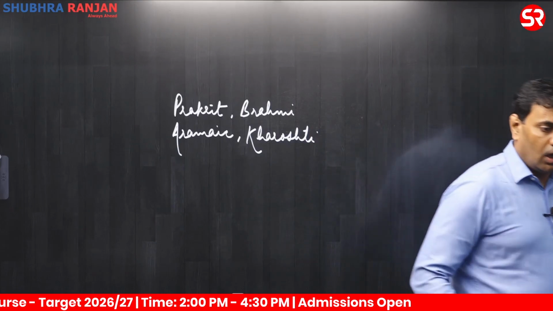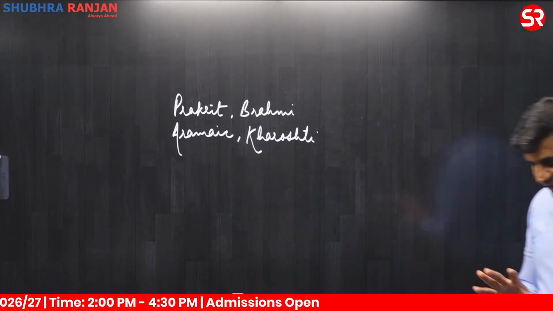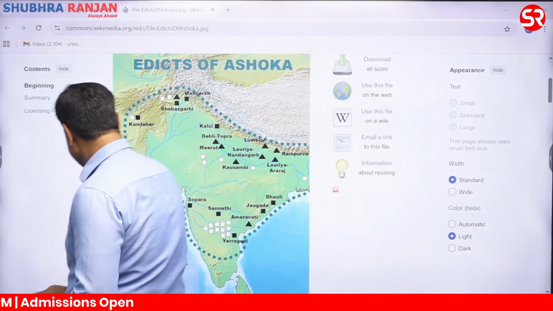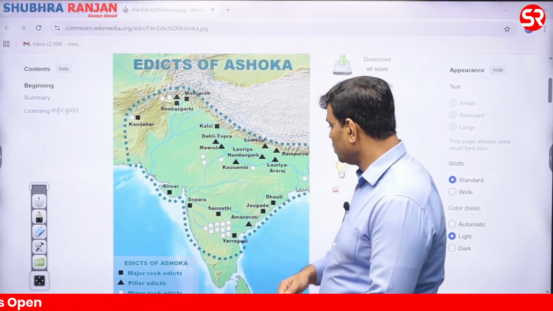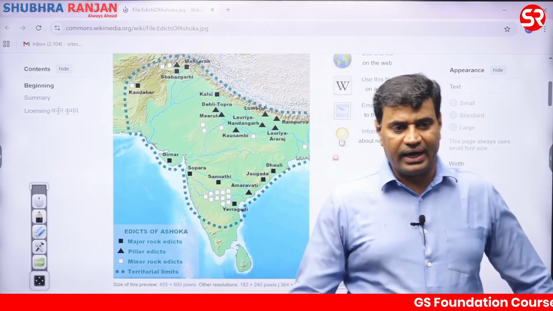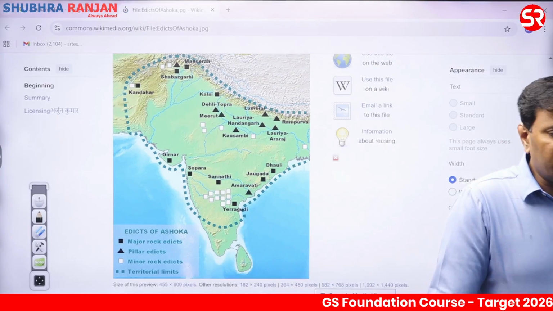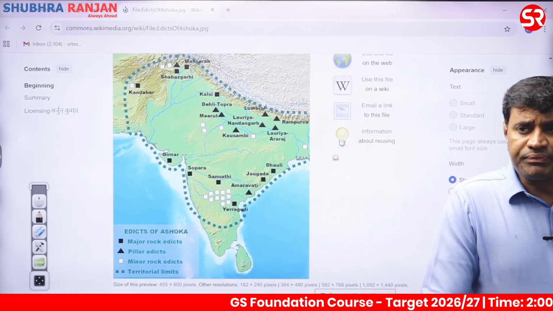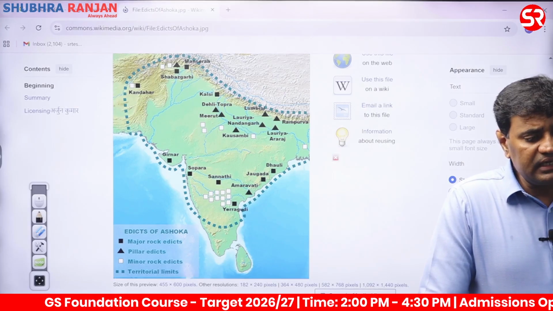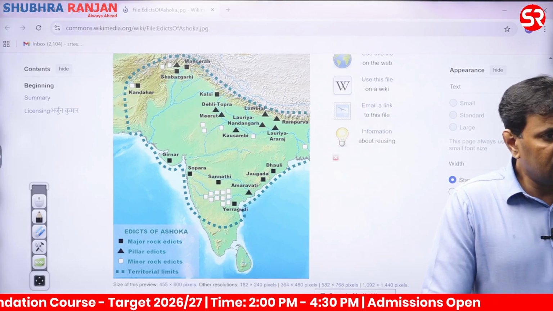Ashokan edicts are broadly divided into three categories. Point wise, three categories.